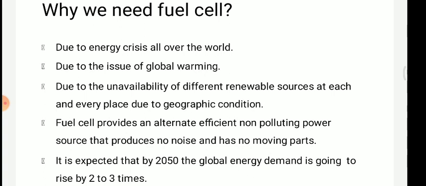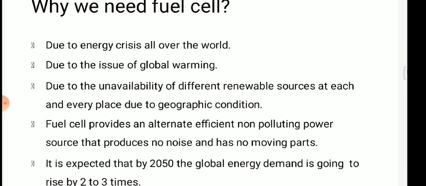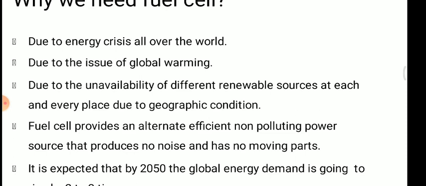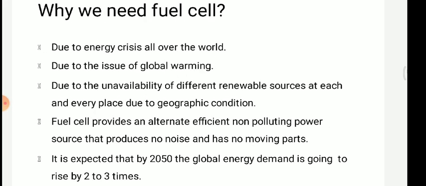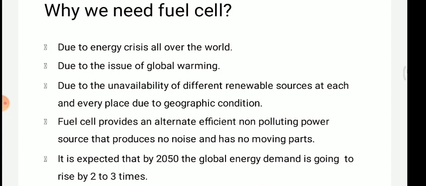Also, we are using these combustible petroleum products. They will leave very dangerous air pollutants, and due to that acid rain also occurs, which affects the environment as well as human beings, animals, plants, all these things on the earth. So that's why a fuel cell is required.